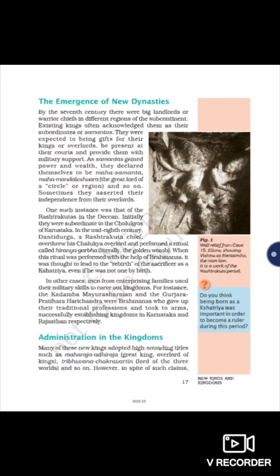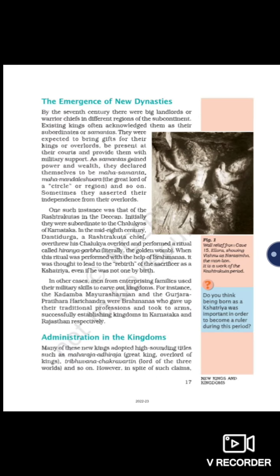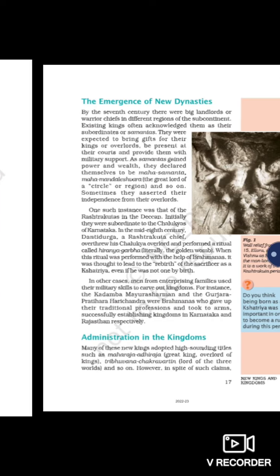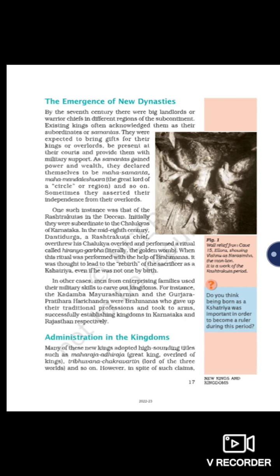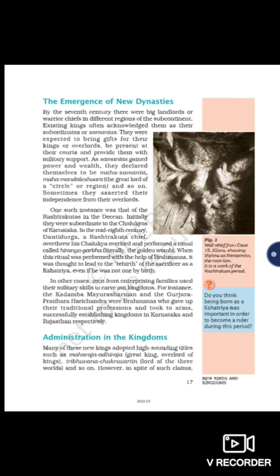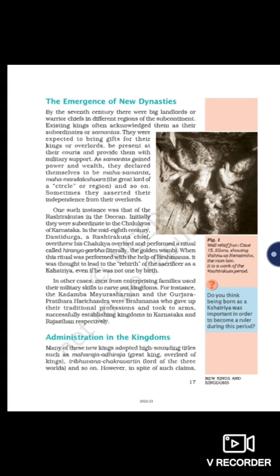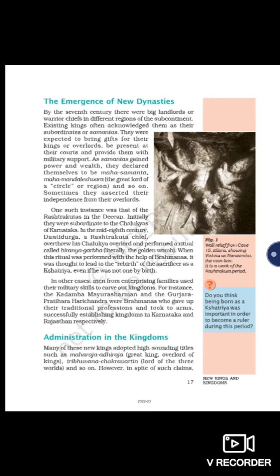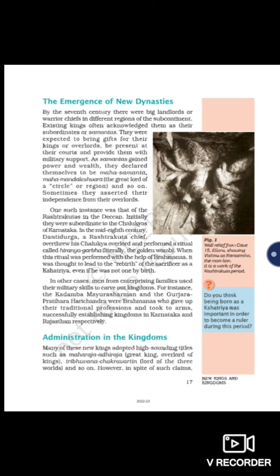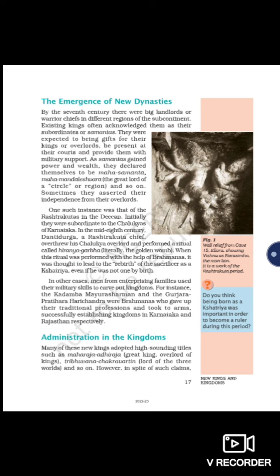Moving to the second slide, the emergence of new dynasties. By the 7th century, there were big landlords, meaning the owners of land, or warrior chiefs in different regions of the subcontinent. Existing kings often acknowledged them as their subordinates, or samantas.